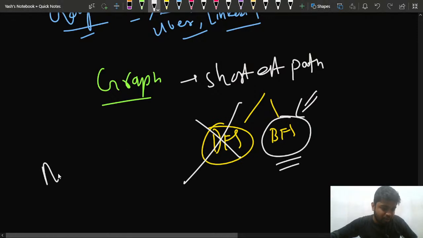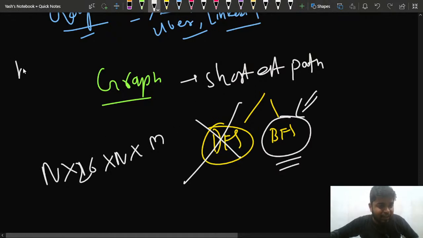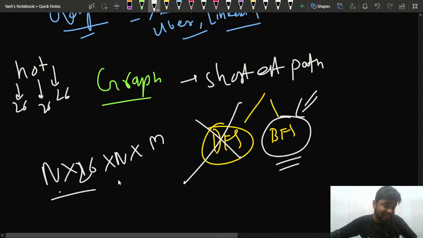And then the time complexity was n into 26 into n into m, where for one particular word, let's say hot, you are checking 26 possibilities here and 26 here. So this means n into 26. Then you are comparing it with the final word, so n multiplies as well.